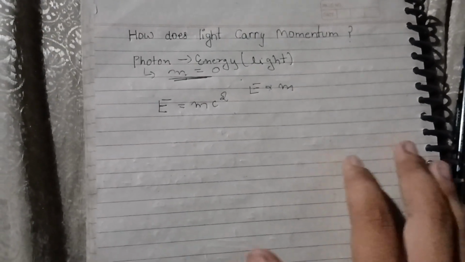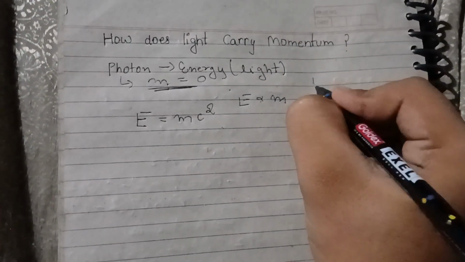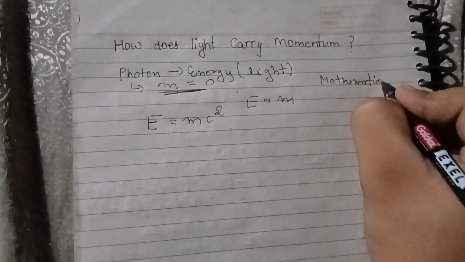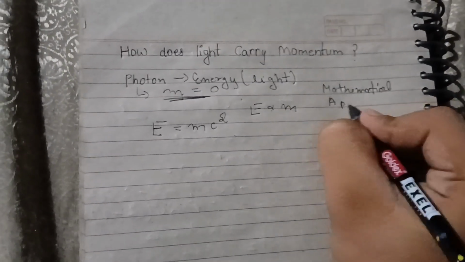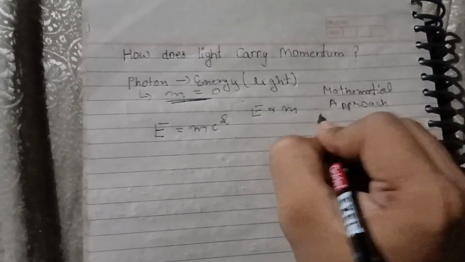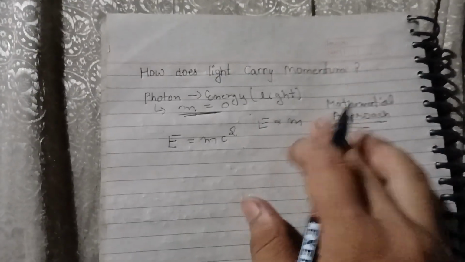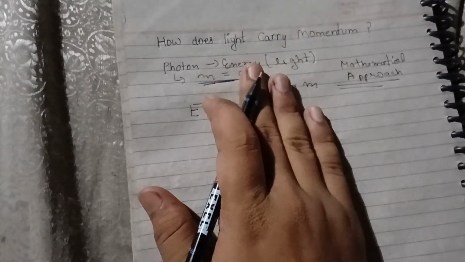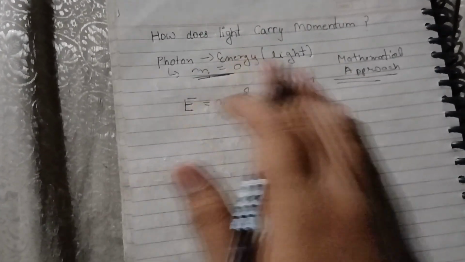First of all, welcome to the video, and this is the mathematical approach to how light carries momentum. This is only a mathematical approach. This is not a theoretical approach, this is only a mathematical approach. We will discuss it later in the next videos or sometime again. This is a very discussable topic in physics, how light carries momentum.